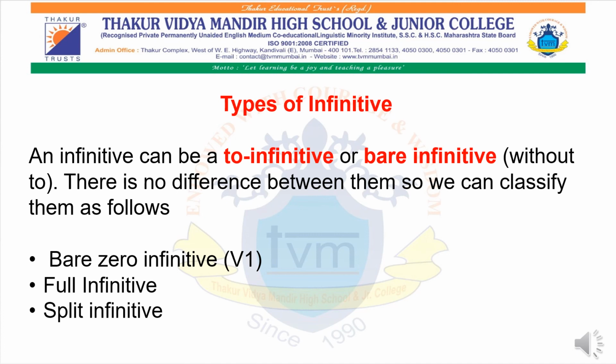We just use V1 form. Over there, we don't add to in the sentence. That is known as bare zero infinitives.